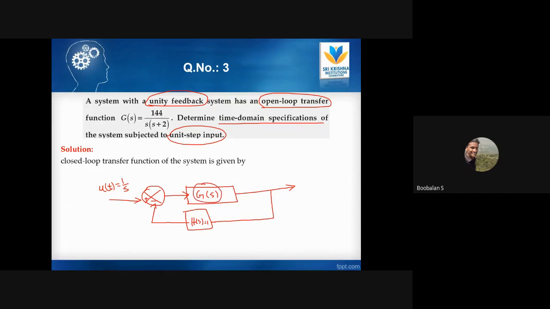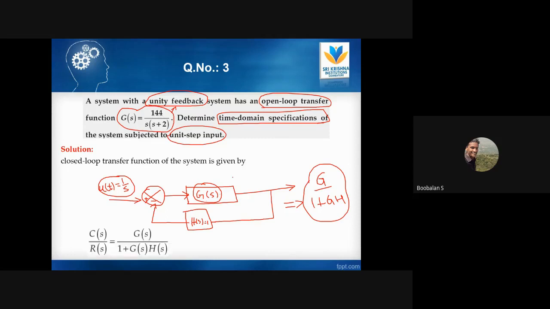Now we need to find out time domain specifications. For that purpose, we need to apply unit step input for the given closed loop system. We have been given a closed loop system with unity feedback, but they have actually given only G of s. So we need to calculate the closed loop system. This is my negative feedback. When we solve the negative feedback transfer function, we get G by 1 plus G into H. This is the closed loop transfer function. We know that for positive feedback it is G by 1 minus GH, but this is my plus GH, right?